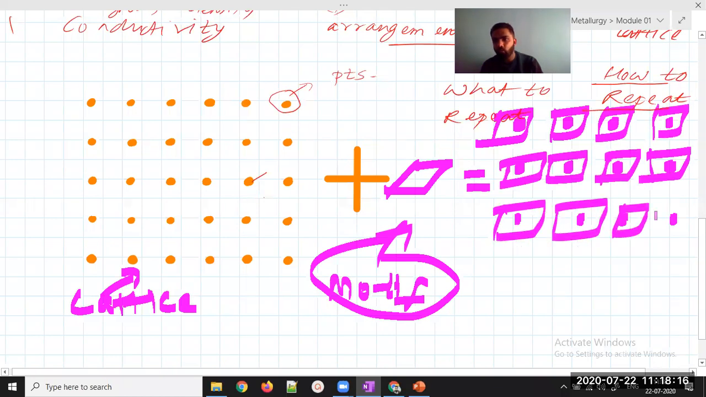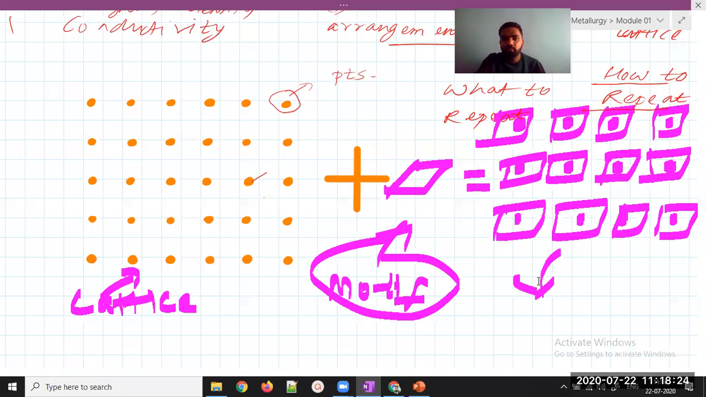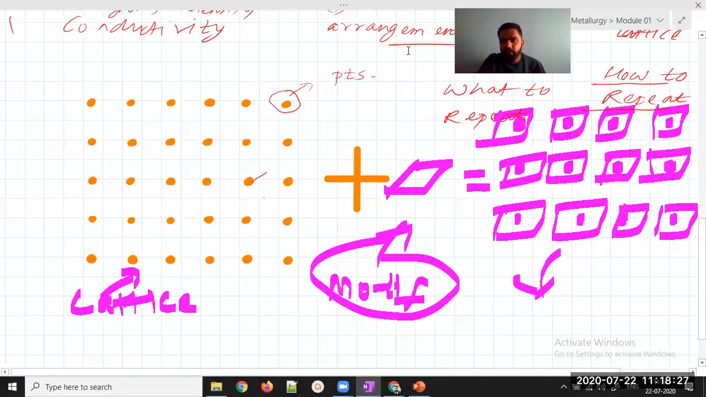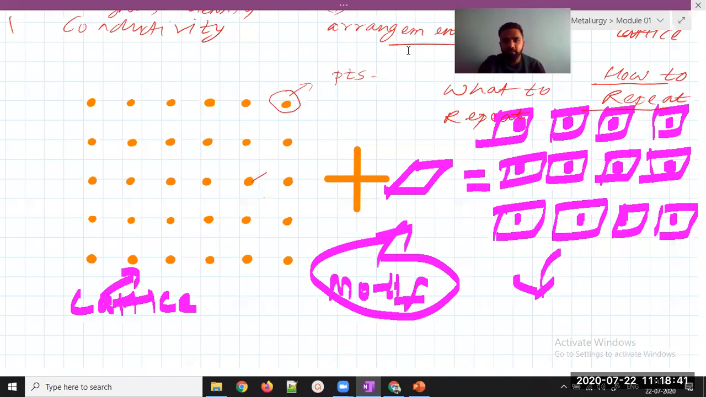Okay. And what will this be called? Can anyone tell me what this will be, the final outcome? You can put it in the chat. I'll read it from you. What will be the final outcome? Adding motif to the lattice, what will we get? Yeah, anyone? Mohsin has already answered. Very nice. So what we will be getting is a crystal.